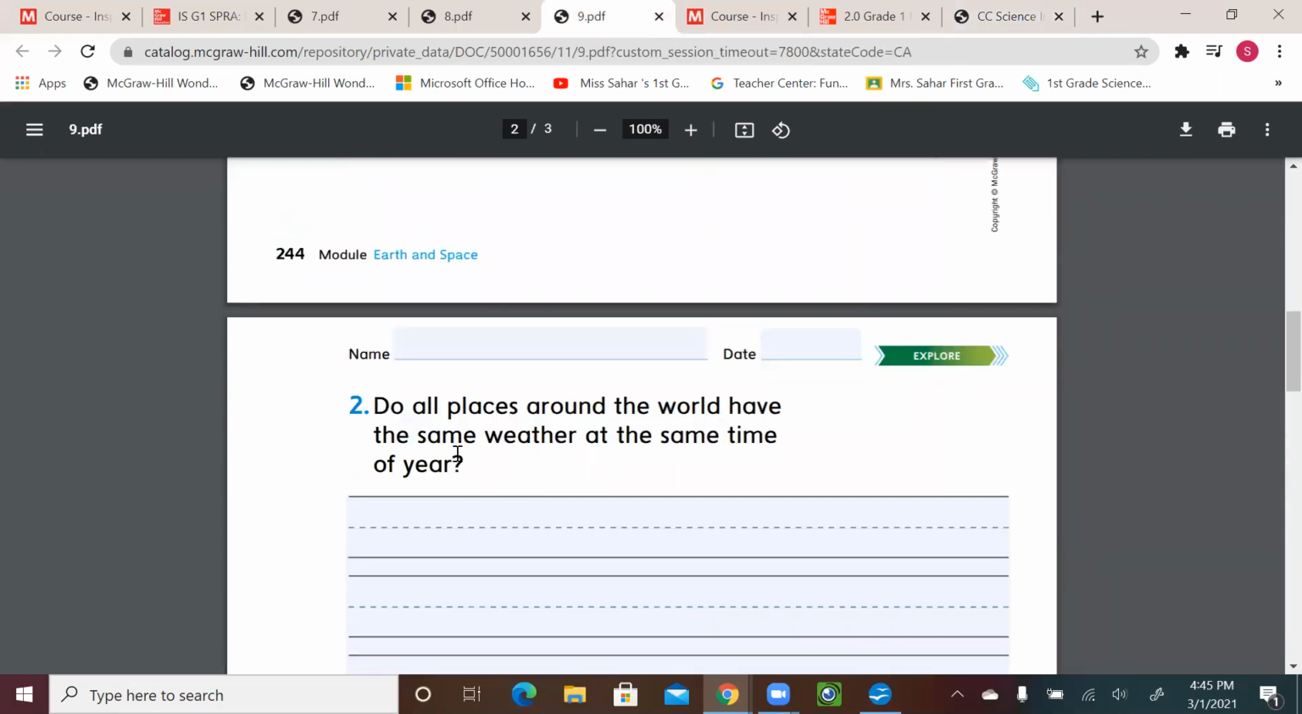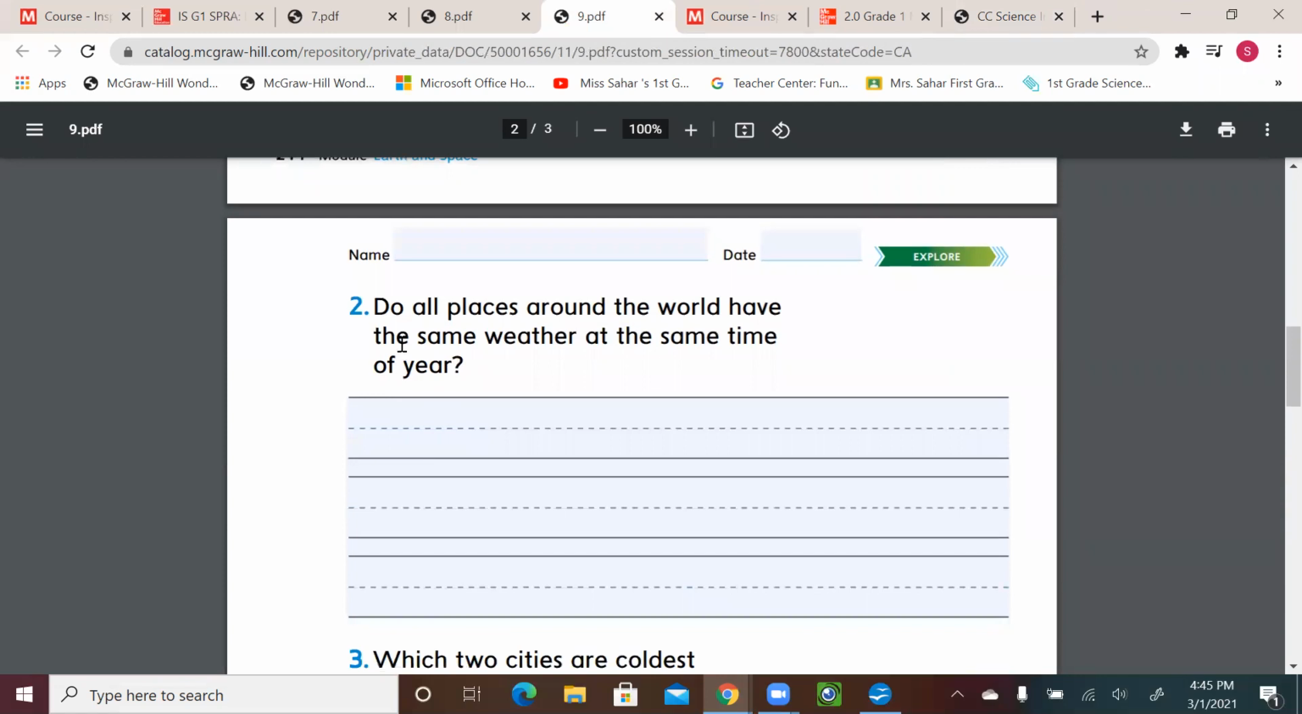Let's go for the next activity, page 245. Do all places around the world have the same weather at the same time of the year? I think you saw that. When it was cold in Alaska, it was mild in Argentina. When it was cold in Lebanon, it was hot in Macapa, Brazil. So the weather is not the same at the same time. So let's write this down.